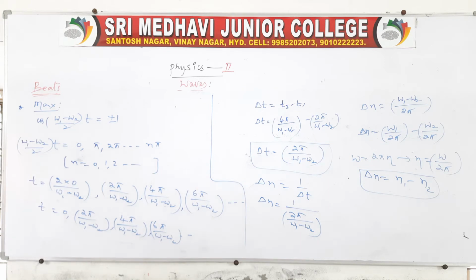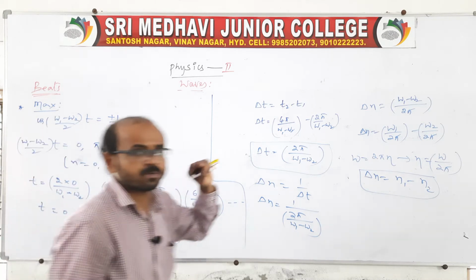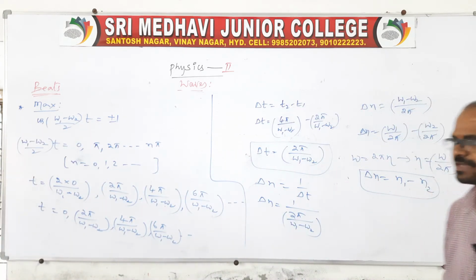Whereas the minimum, see, when will we get the minimum? Again the same. Minimum means here we should take 0. For the maximum we take plus or minus 1, whereas now we have to go for the minimum condition. That also we have to derive.